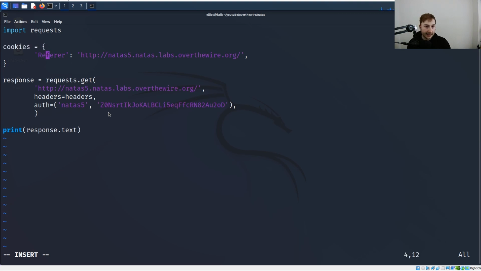And then we can move on to this dictionary here, which we're going to change from headers to cookies. And then if you remember, same sort of syntax here. We're going to have the key or the name of the cookie, and then the value. If you remember, it's called loggedin. And then we're just going to set the value to 1, just like we did in the browser, just like we did with curl. Same value, same key. Then obviously, instead of passing headers over, we're not going to need to pass any specific headers. We're just going to pass the cookies argument, and we're going to set that to equal our cookies dictionary. Once again, same sort of idea, just quite a simple fix there, and that should work.